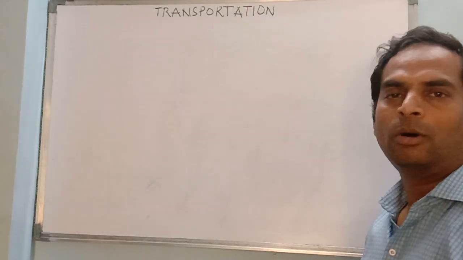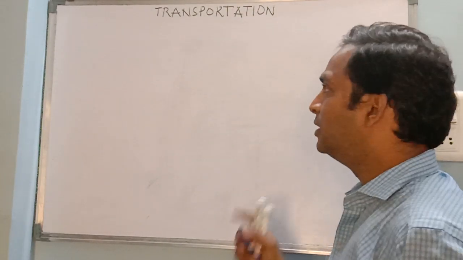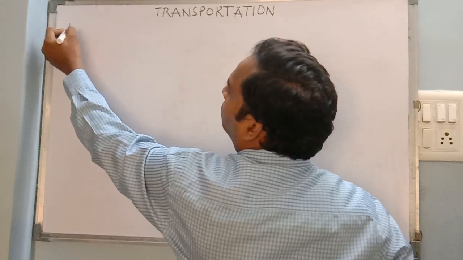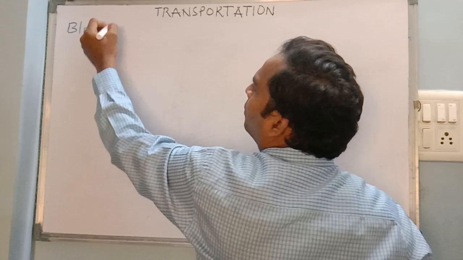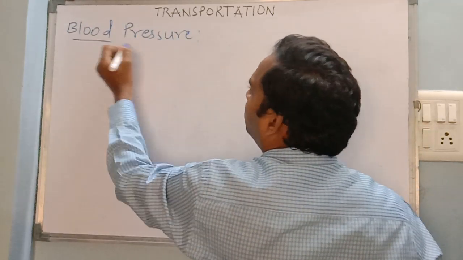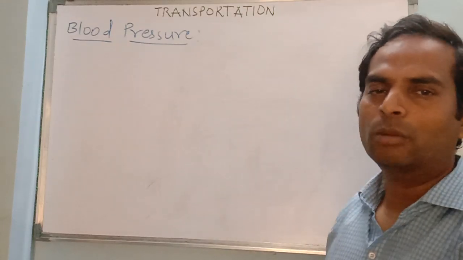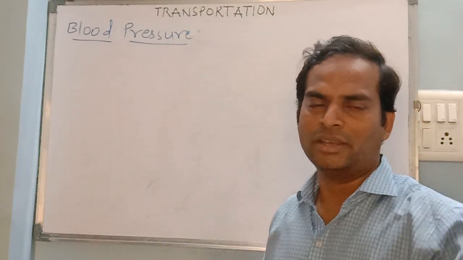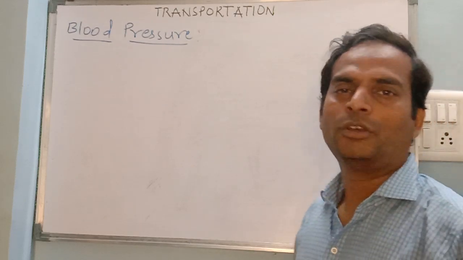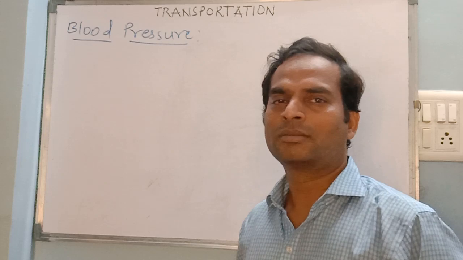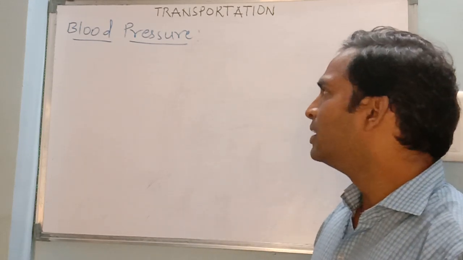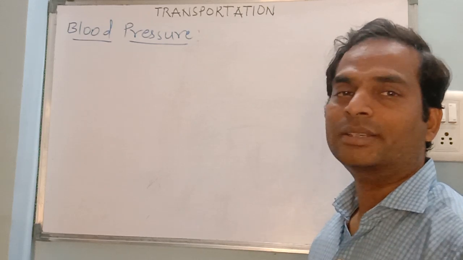And now we are going to talk about the last part of this human circulatory system. It's a very important part now, about blood pressure. In your boards they will give you a paragraph, then they will ask some questions based on this. You will come to know during your mock test or your prelims what kind of questions are asked on this blood pressure. So when we say blood pressure, it is always measured for arteries.